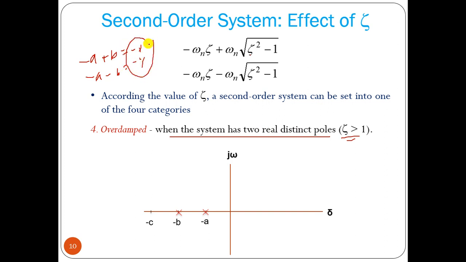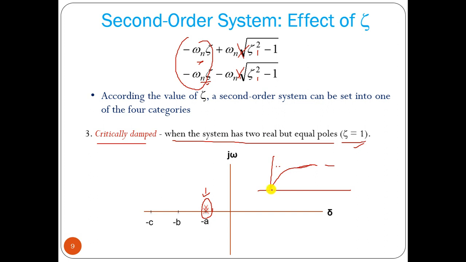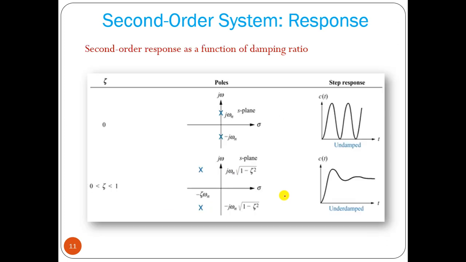Two roots are different, real roots but different values. That kind of system is overdamped. Overdamped means no oscillation. It will reach the steady state or constant value after a long time as compared to the critically damped system.